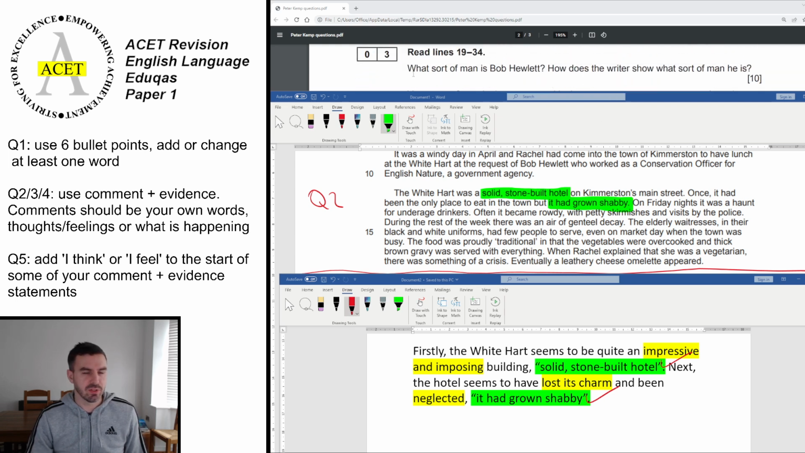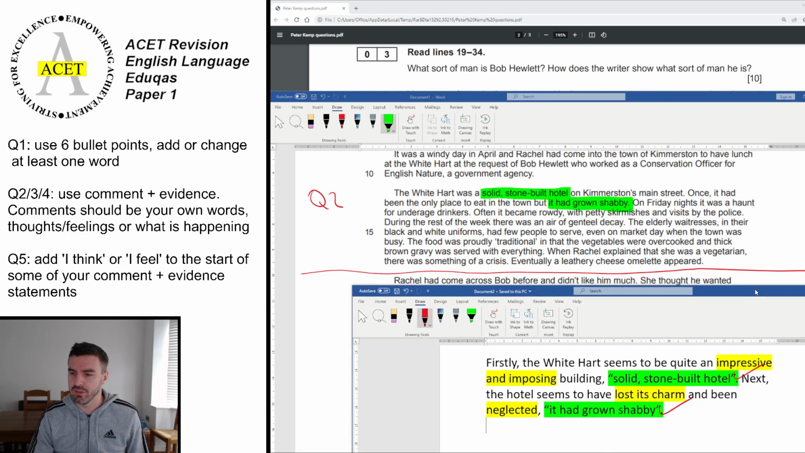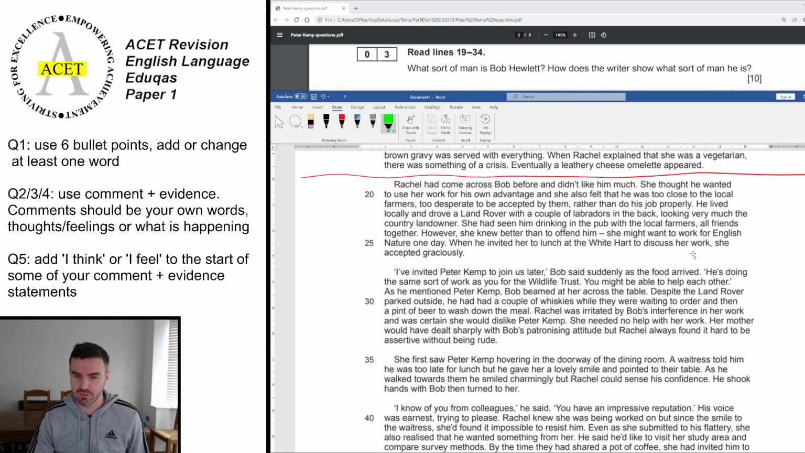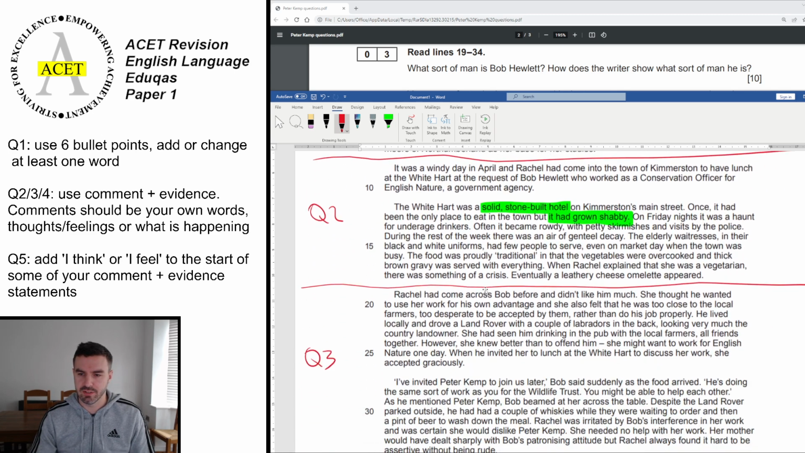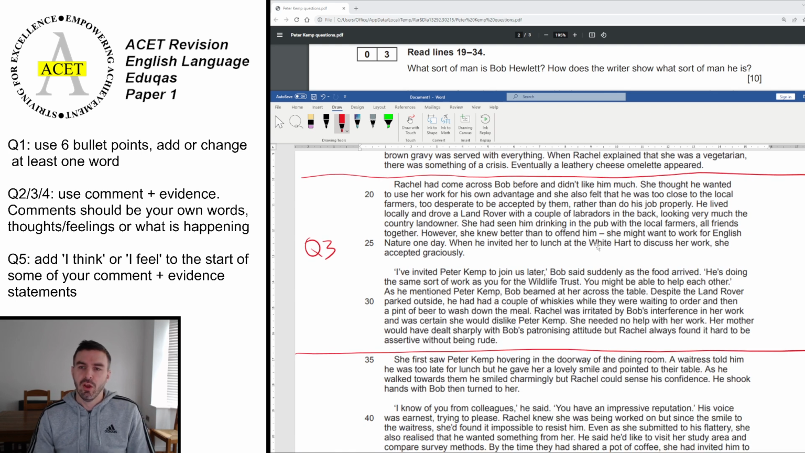So it says at the top of the screen, question 3, read lines 19 to 34. Okay, so let me just highlight those ones as well. So you take your pen, make sure I use the right colour, highlight that across, question 3. So you can see we've got our nice clear sections going through. It says, what sort of man is Bob Hewlett? How does the writer show what sort of man he is?